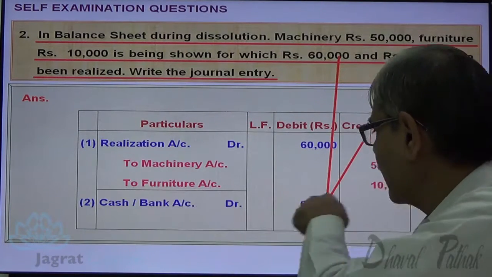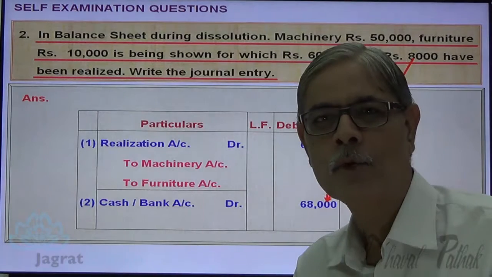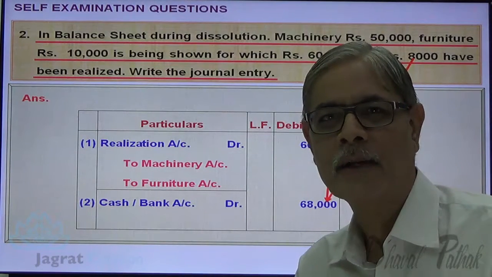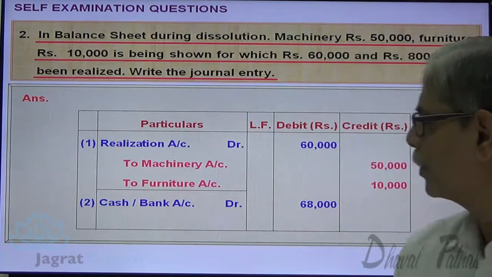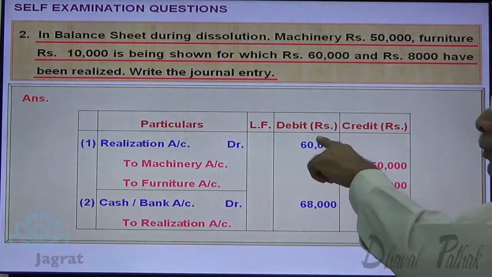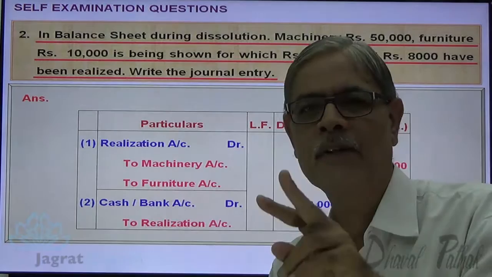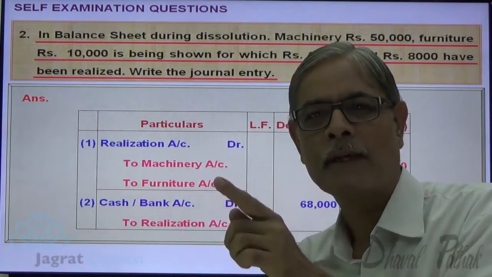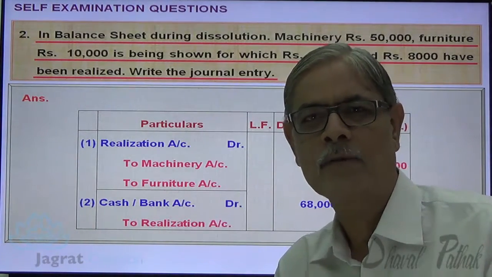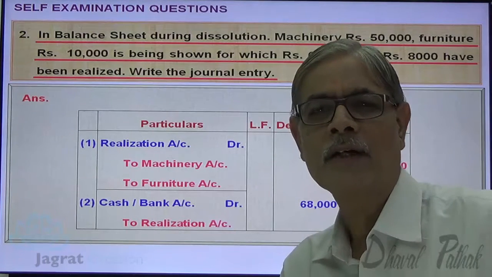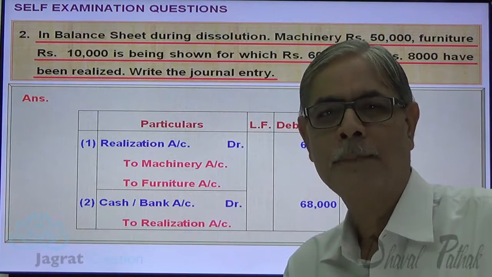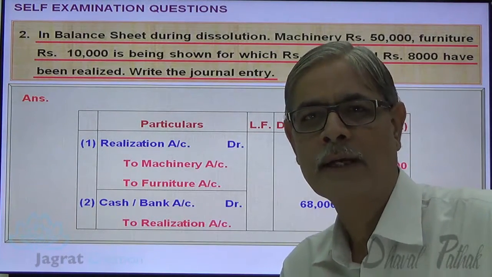So cash or bank account debit 68,000 to realization account credit 68,000. Now book value 60,000, value realized 68,000. Difference between the two, 8,000, automatically credited to realization account. This is how profit on realization of assets appears in realization account. Next.